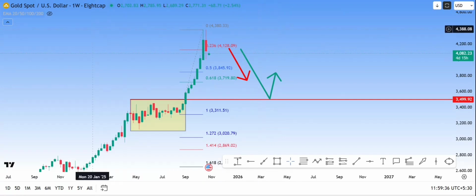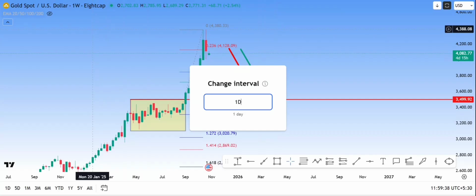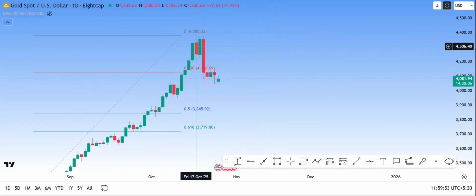Okay, let's move on to the daily chart. This red candle indicates the upward momentum has stopped, and it is also called a doji candle, which is a neutral candle, which says that the trend is neutral at the moment. There is no domination of buyers or sellers. Again, the buyers came in and tried to take it over and tried to make a fresh all-time high. They failed, and that is the reason the next huge fall happened in gold.